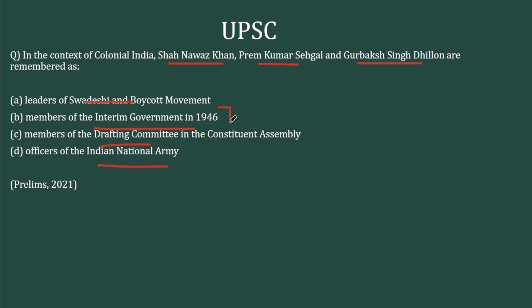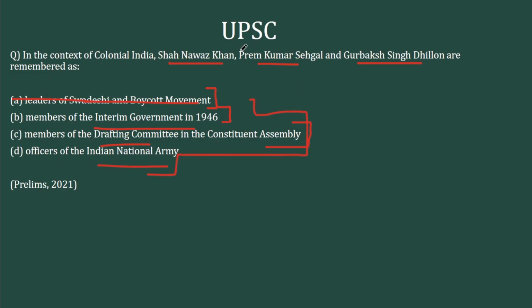The interim government had some 15-16 members, or around 20, so every name has to be remembered. The Constituent Assembly had an even bigger membership, and we only know very prominent names like Ambedkar and Dr. Rajendra Prasad. The Swadeshi movement leaders are handpicked, and they are not among these. So that option can be eliminated, but there will be confusion among the 3 other options.